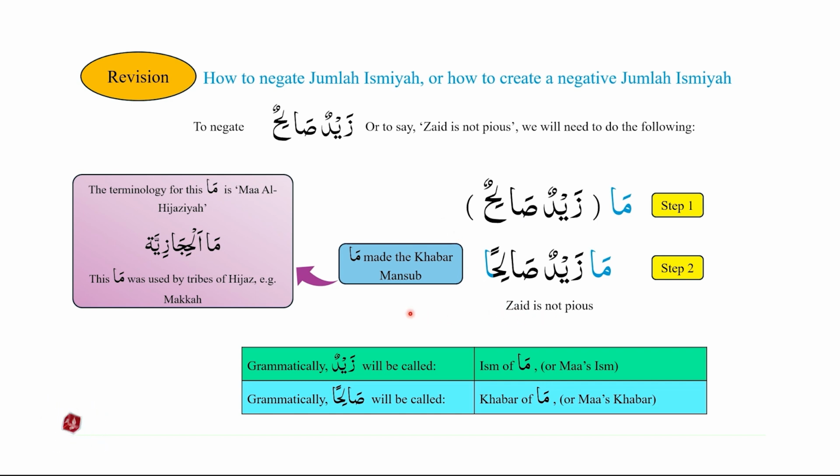We studied that this ma made the khabar mansoob, and the terminology for this ma is ma al-hijaziyah. We also studied that in the case of ma Zaidun Salihan, Zaidun will be called the ism of ma, or ma's ism, and Salihan will be called the khabar of ma, or ma's khabar.